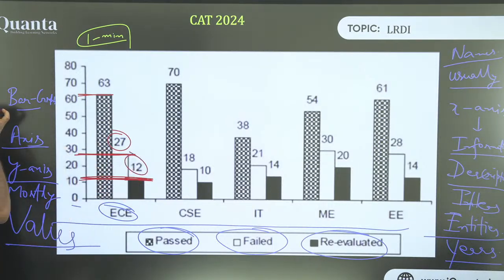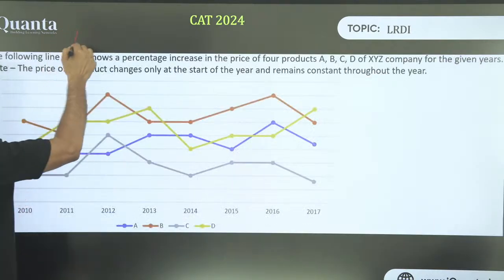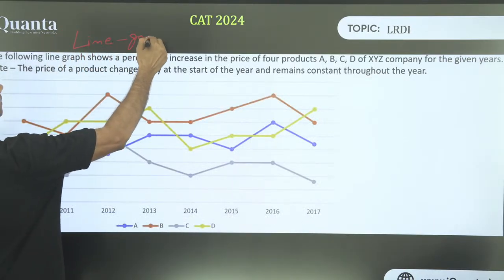Okay, let's go ahead to the next type. Look at this. This is called a line graph.